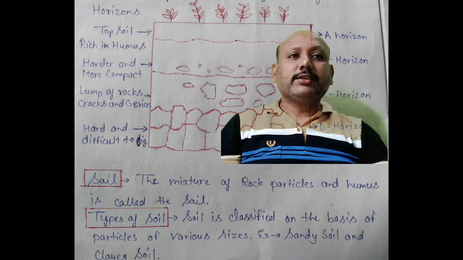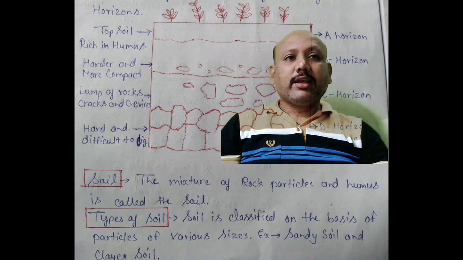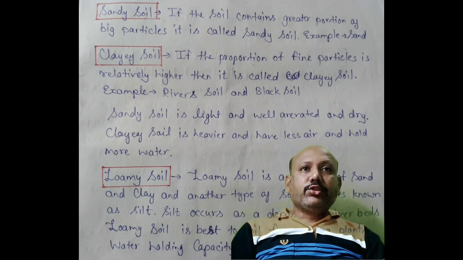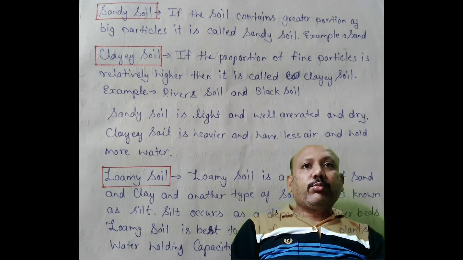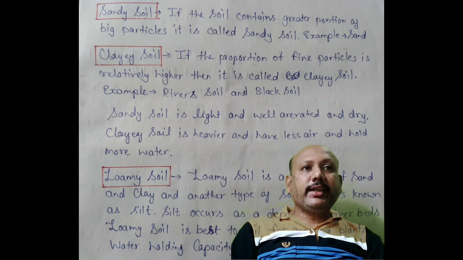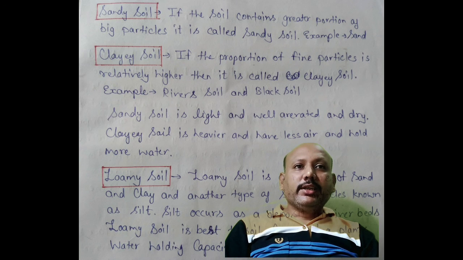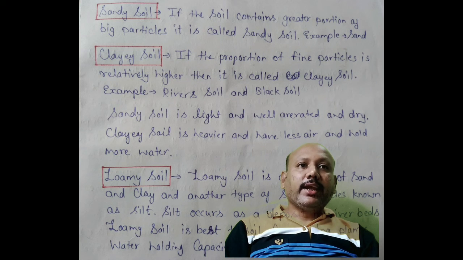Types of soil. Soils are classified on the basis of the properties of various sizes of particles, for example sandy soil or clay soil. Sandy soil: if the soil contains a greater portion of big particles, it is called sandy soil. Example, sand. Clay soil: if the proportion of fine particles is relatively higher, then it is called clay soil. Example, river soil or black soil. Sandy soil is light, well aerated and dry. Clay soil is heavier, has less air and holds more water.